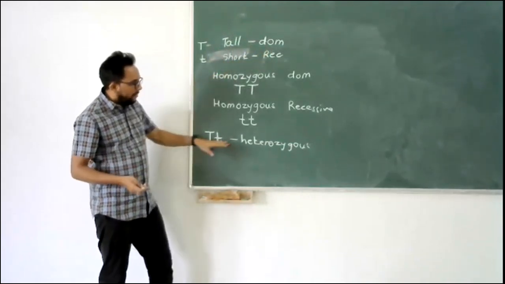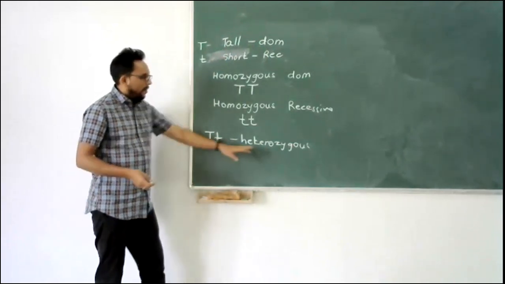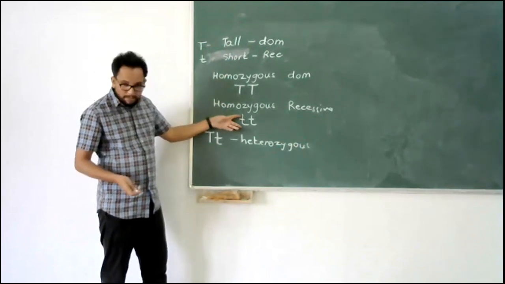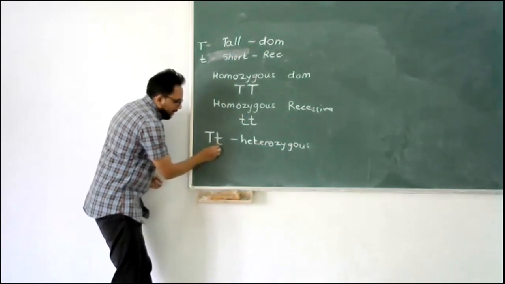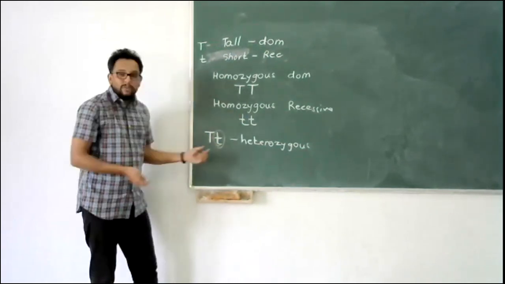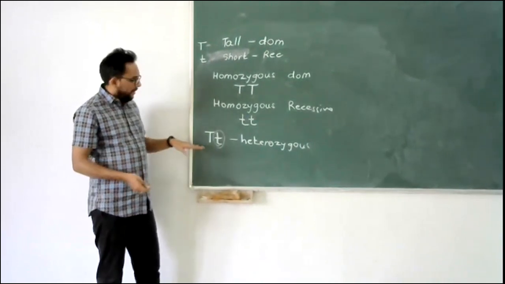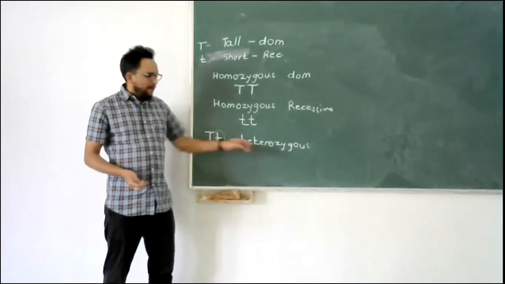So this individual, which is heterozygous, will have the tall feature. This will be a tall person, this will be a short person, this will be a tall person. Even though it has this allele which is coding for short, because of the presence of the dominant gene, this individual who is heterozygous will always be tall.